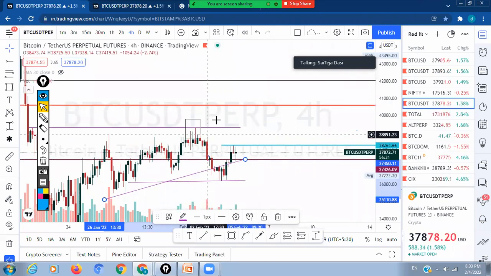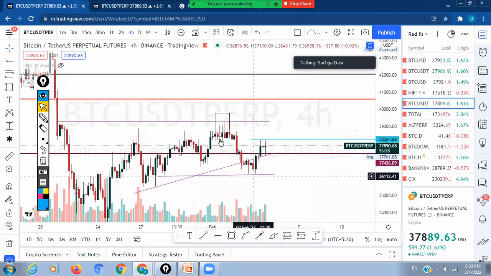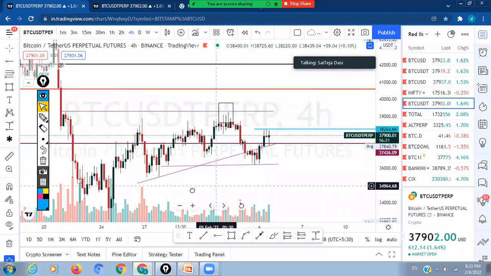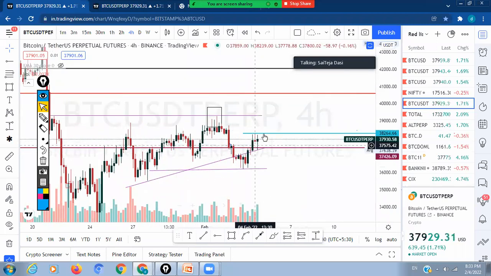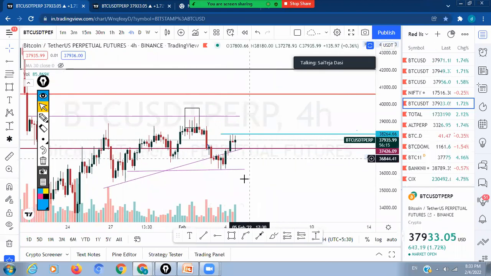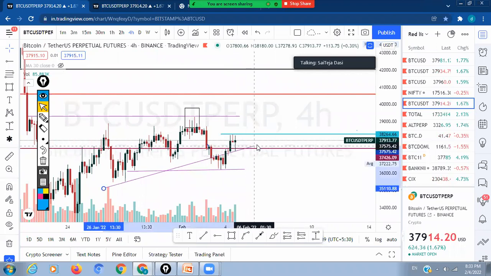Many people think, okay, I want to earn a little bit of money today, I will buy this thing, it will go up. Actually we have to wait. How much patience you have, that much money you can earn. And even without greed, Binance futures will give you better earning opportunities in your daily life.